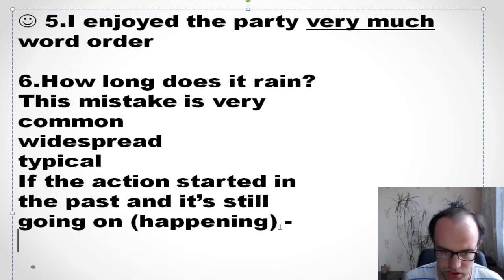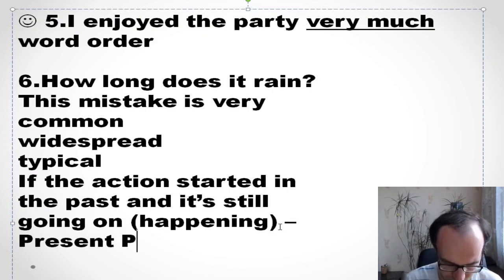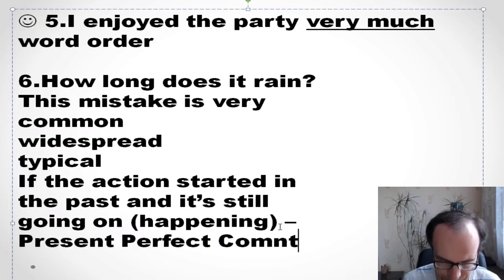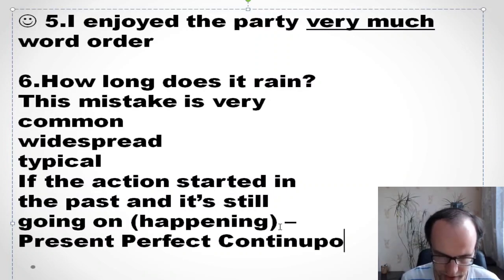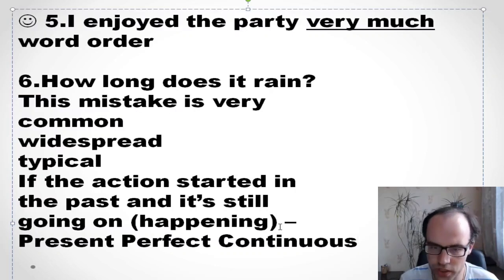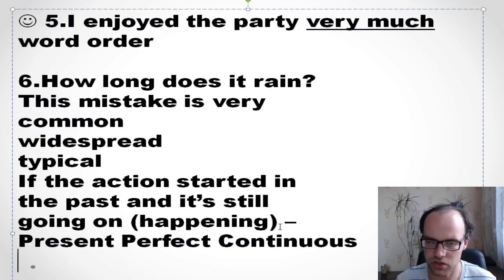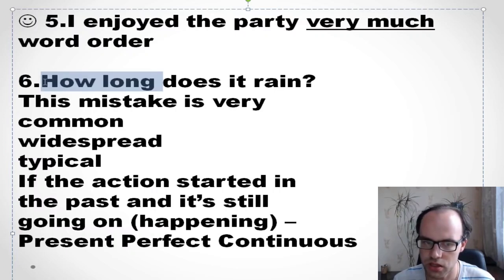We need to use present perfect continuous, and you see that these two words, how long, this short phrase, tells us about it. So we use present perfect continuous with how long, okay? Really, look, if the action started in the past and it's still going on, or it's still happening, we use present perfect continuous.